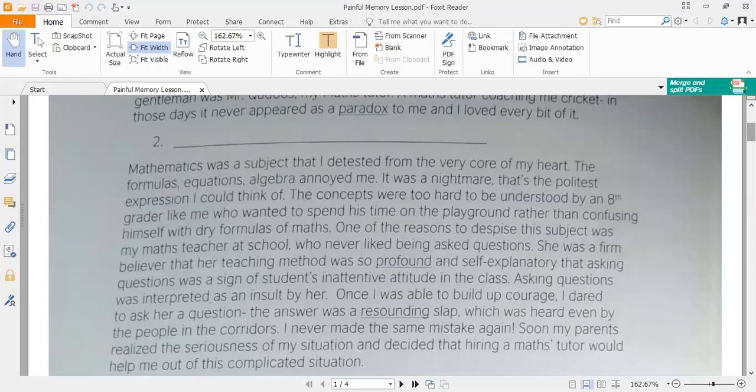Rather, the student wants to entertain his life with those activities that are mostly liked by him. He didn't want to confuse himself with the dry formulas of maths, and he thinks that maths is a dry subject.